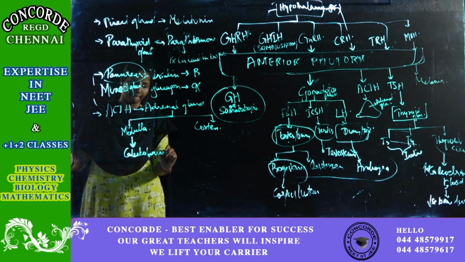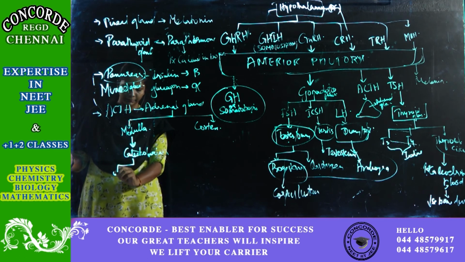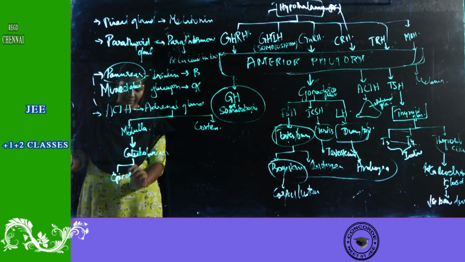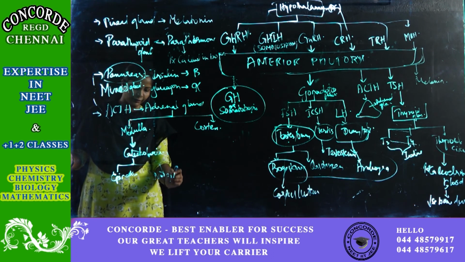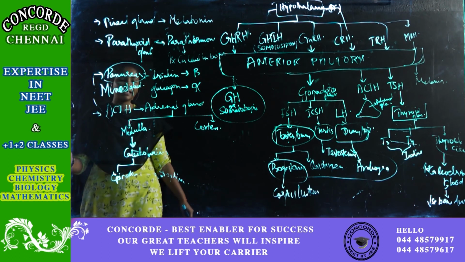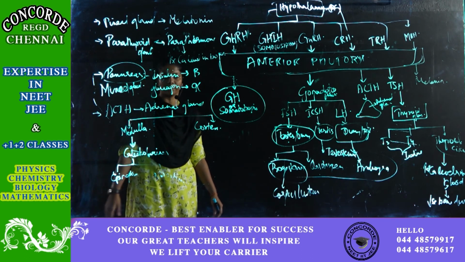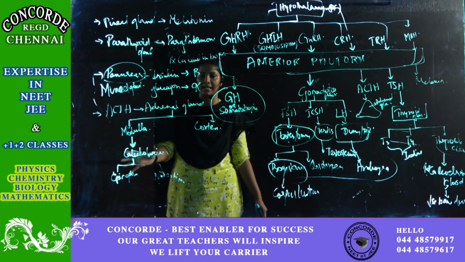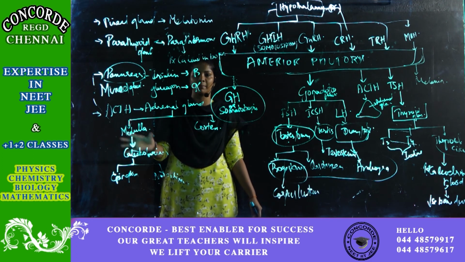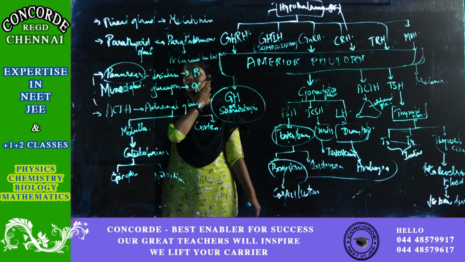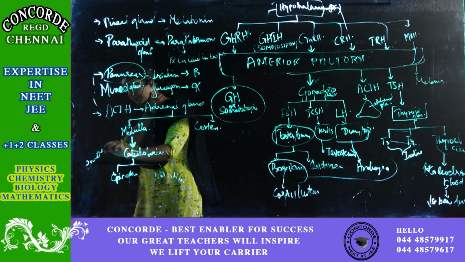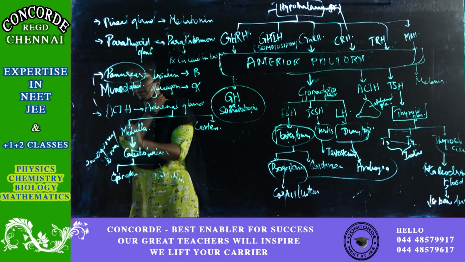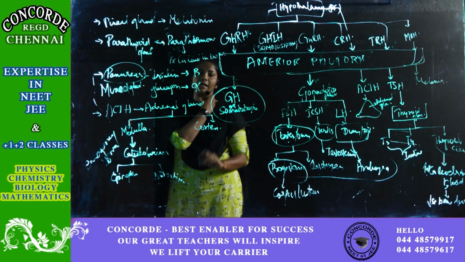Now, the adrenal medulla will produce the hormones called catecholamines, that is nothing but your epinephrine and norepinephrine. You call them hormones of fright and flight, or adrenaline and noradrenaline. These are collectively called catecholamines and are produced by your adrenal medulla. These are the emergency hormones.